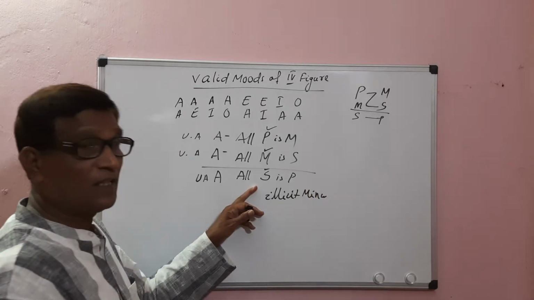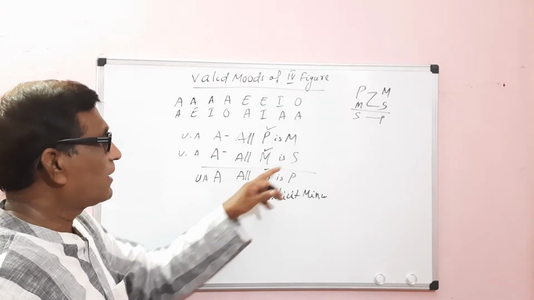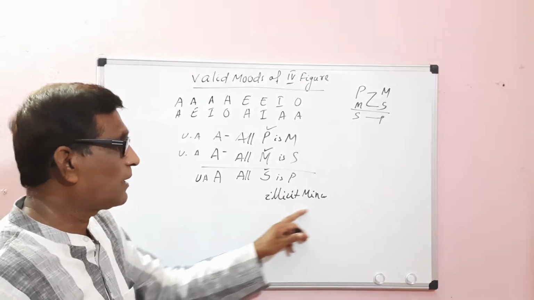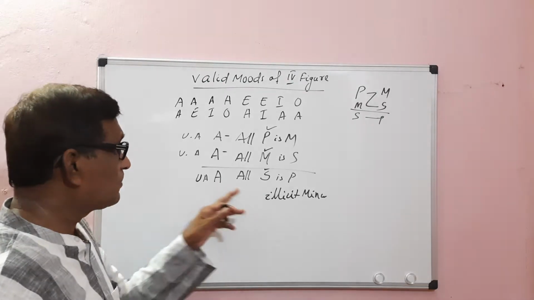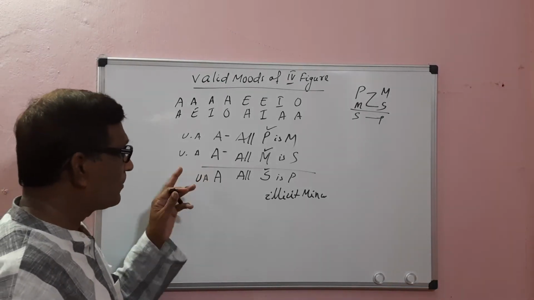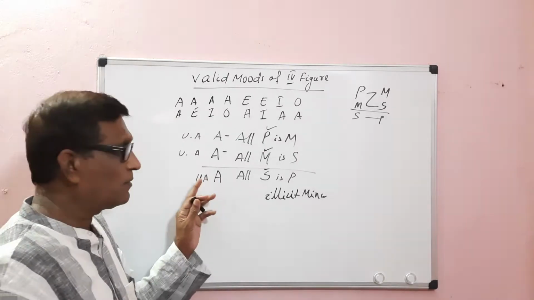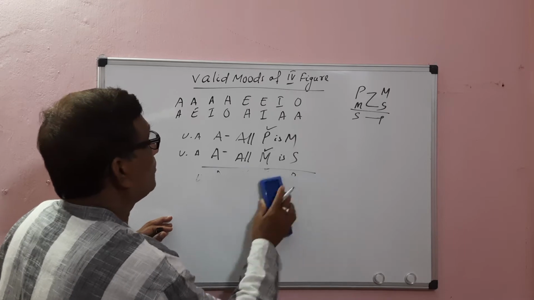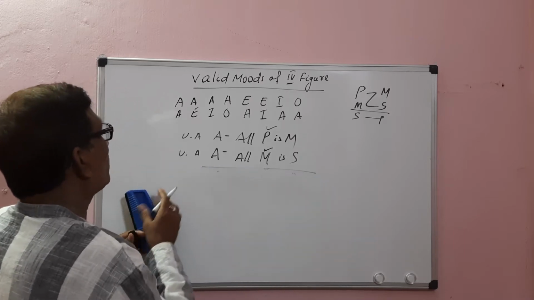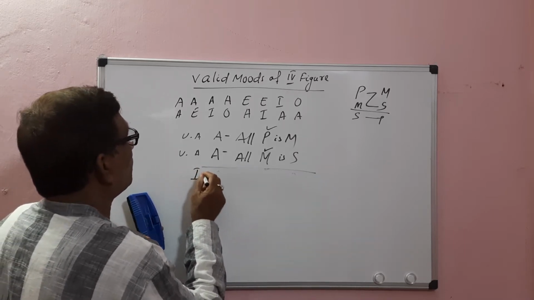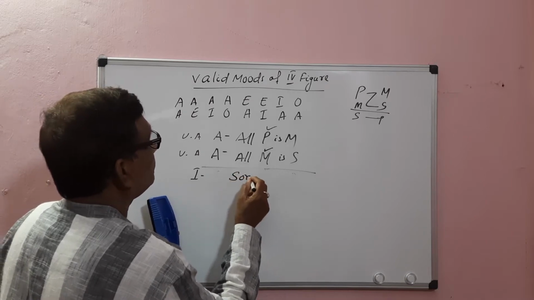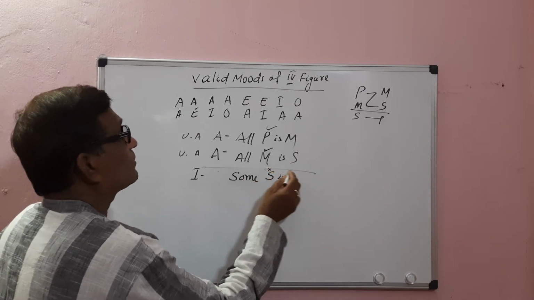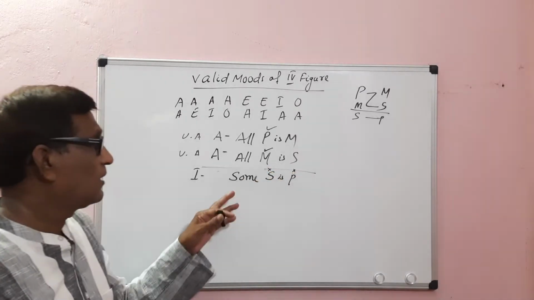Why is it illicit minor? The minor term is distributed in the conclusion, but it is not distributed in the premise, so it leads to the fallacy of illicit minor. In order to avoid this fallacy, we make the conclusion particular affirmative, that is an I proposition: Some S is P. An I proposition distributes neither subject nor predicate, so there will be no fallacy of illicit minor.